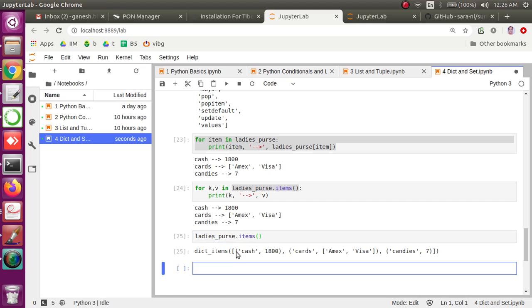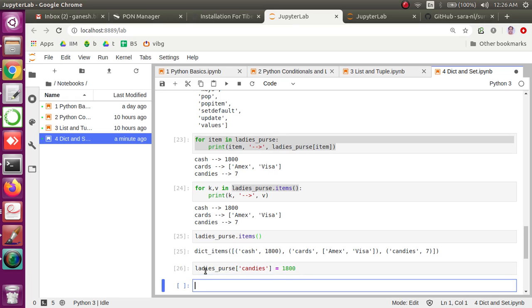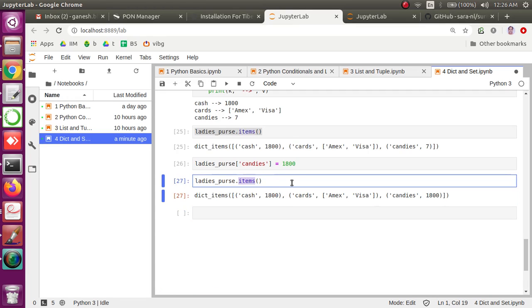Look at this, right? So this is the unique data, because the key is always unique, remember, right? Even if you have, let's say, candies as the value equal to 1800, still your entire collection is having unique data when I print it using the items function, because this is one element, this is another element, this is another element, because the key has to be unique, right? So this is how items can be used. Items is used for getting the key and value paired together.